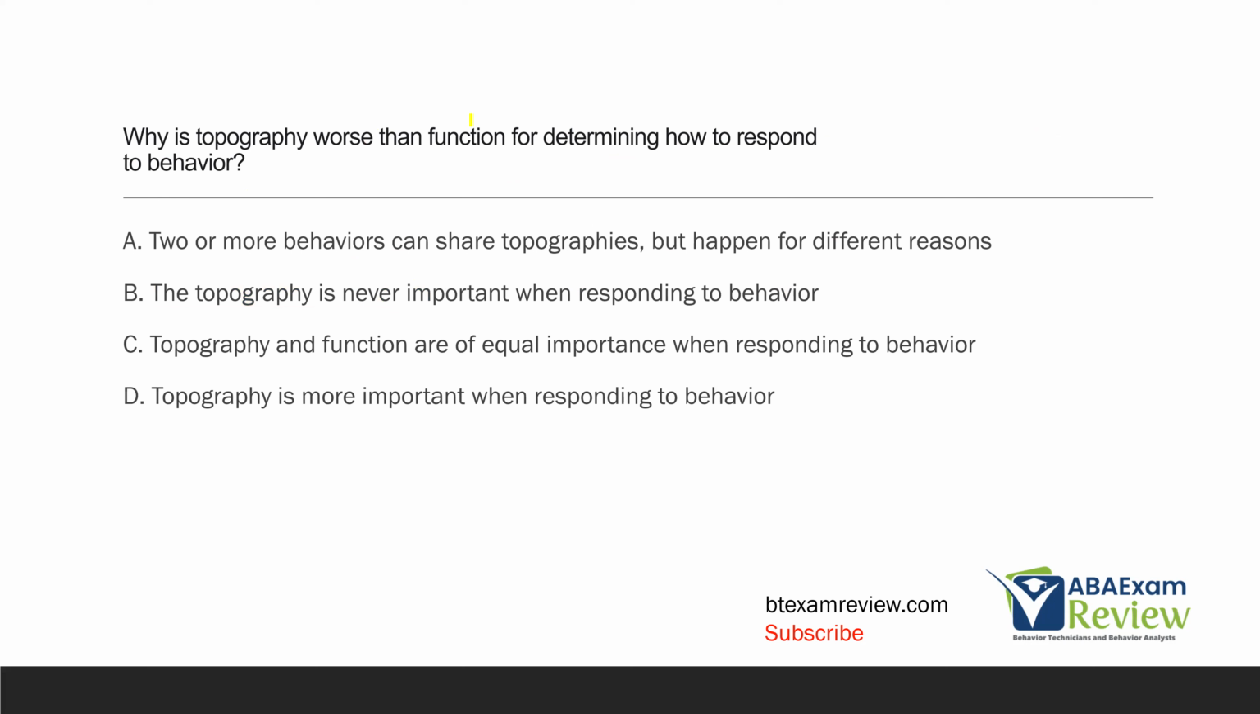Why is topography worse than function for determining how to respond to behavior? Now we've asked similar questions. Very important that we drill home, internalize the idea that function is the most important thing when evaluating behavior. And why? Well, function tells us why behavior happens. What's maintaining the behavior? Why does the behavior occur?